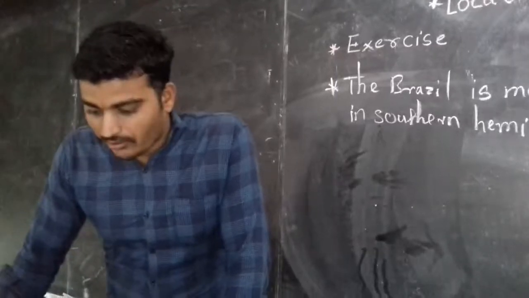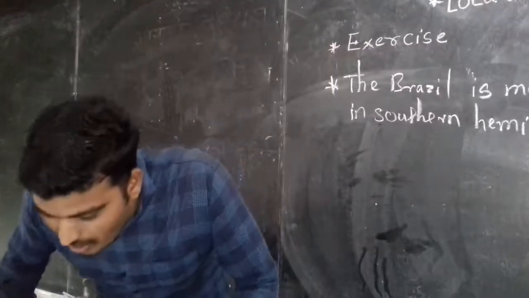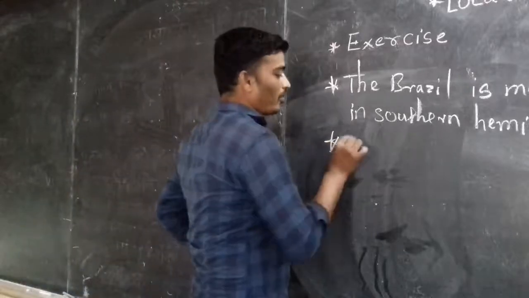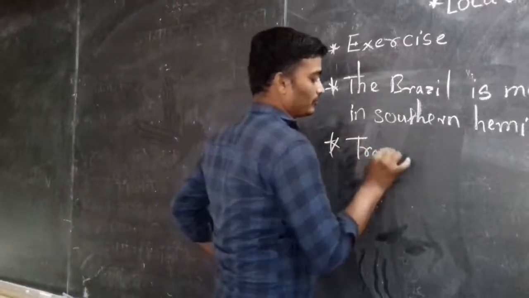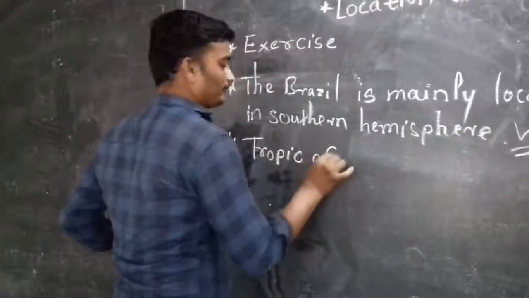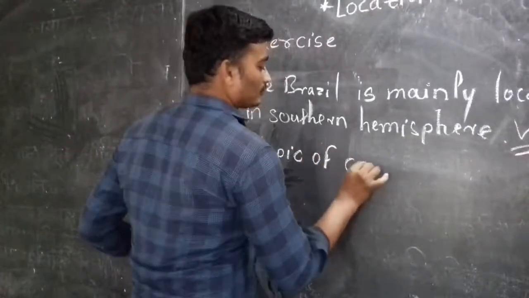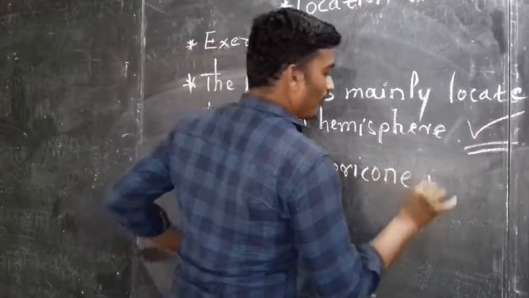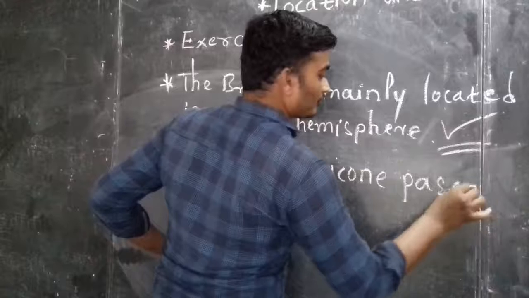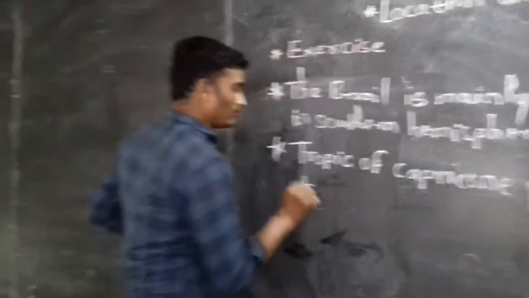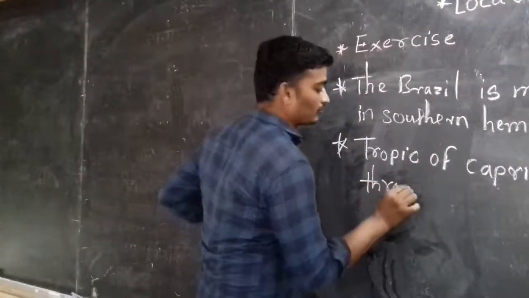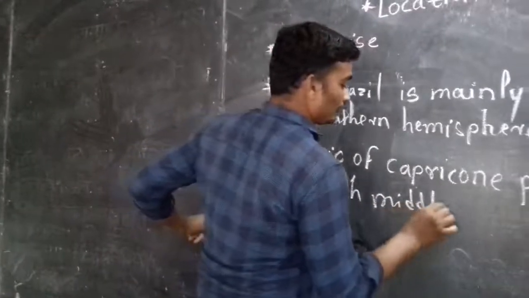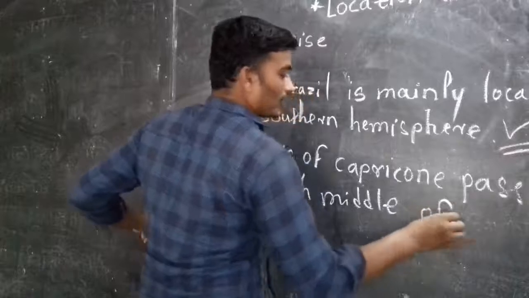Tropic of Capricorn passes through the middle of India.